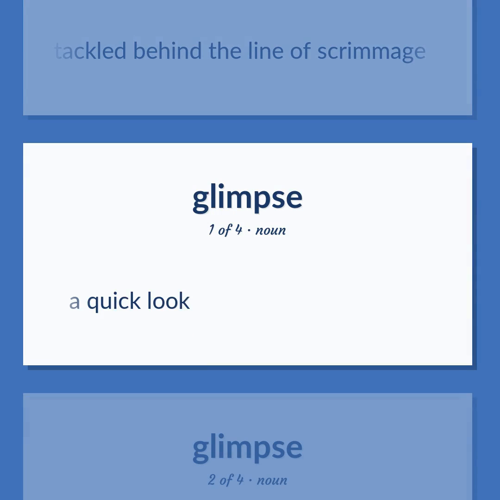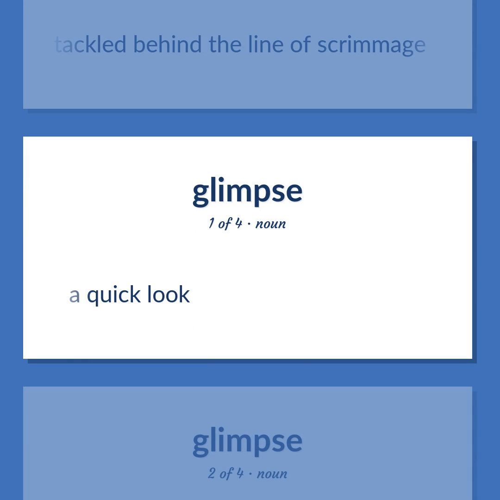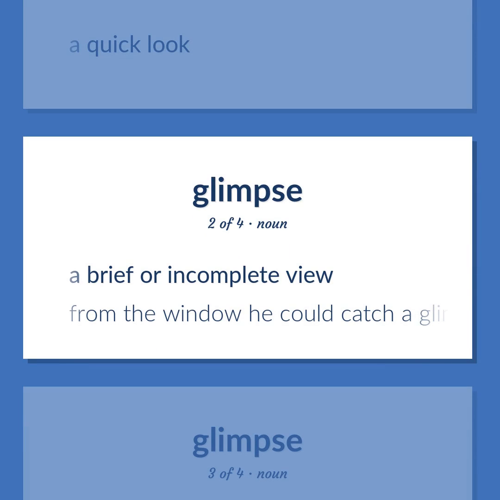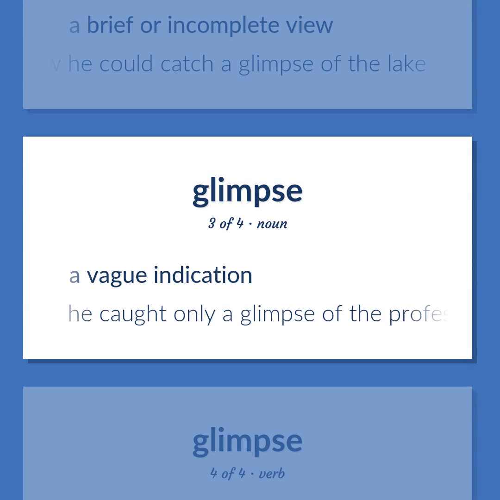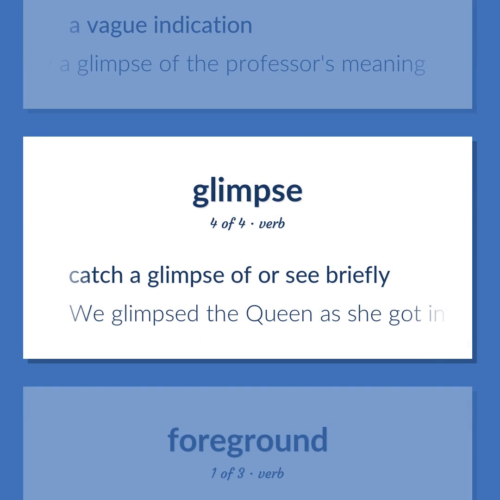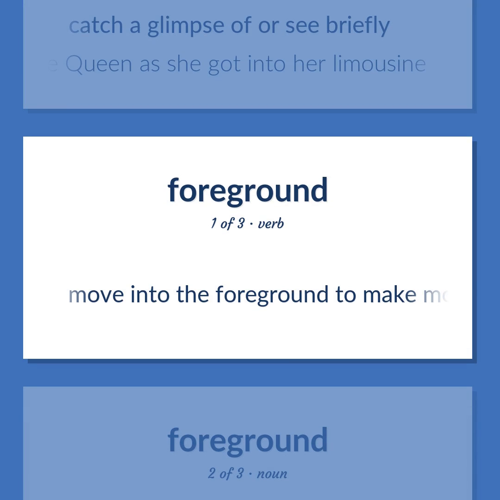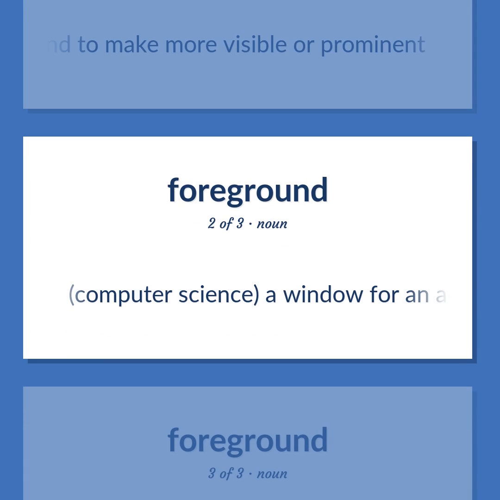A quick look. A brief or incomplete view. From the window he could catch a glimpse of the lake. A vague indication. He caught only a glimpse of the professor's meaning. Catch a glimpse of or see briefly. We glimpsed the Queen as she got into her limousine. Move into the foreground to make more visible or prominent. Computer science. A window for an active application.